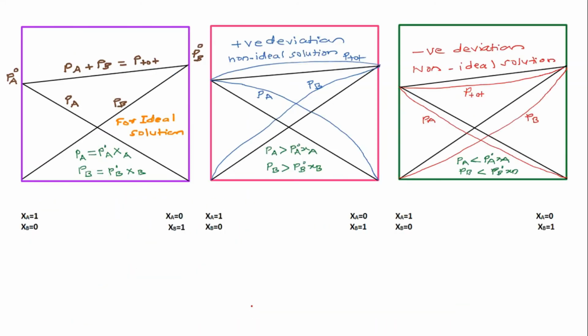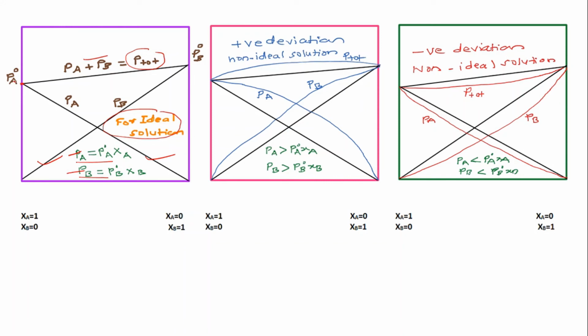So let's understand this with the help of graphs. This first graph is for the ideal solution. Ideal solution means PA is equal to PA0 into XA and PB is equal to PB0 into XB and P total is equal to PA plus PB. If you plot the graph using these equations, you will get a straight line for PA and a straight line for PB, intersecting on the y-axis.